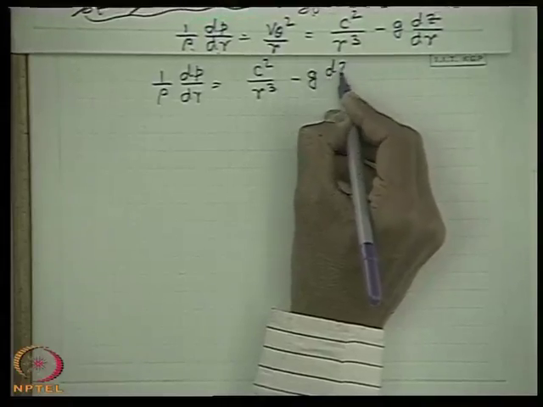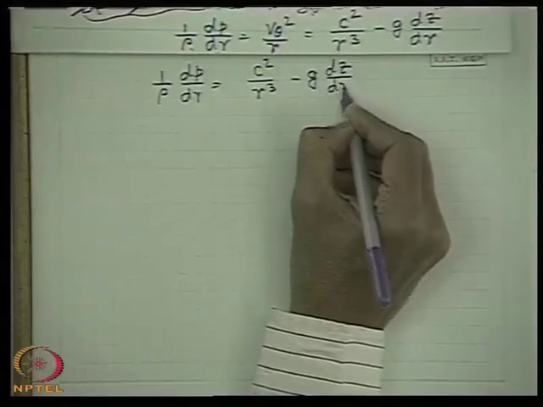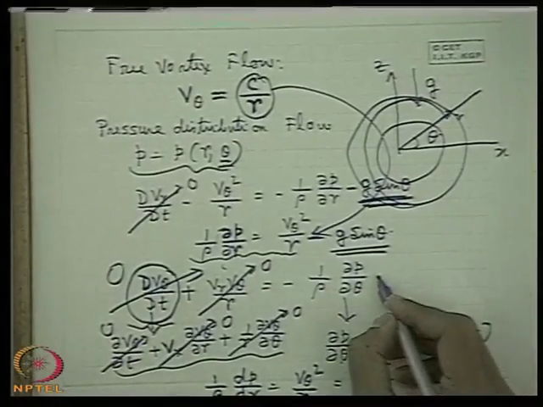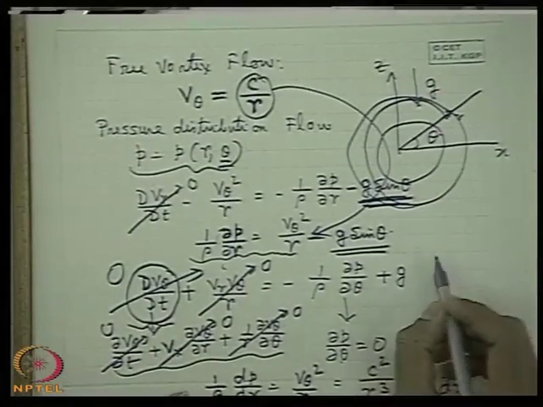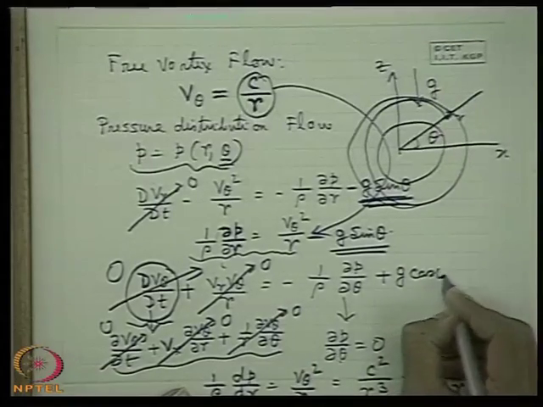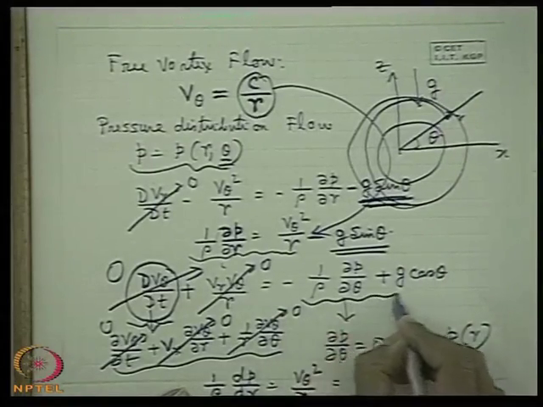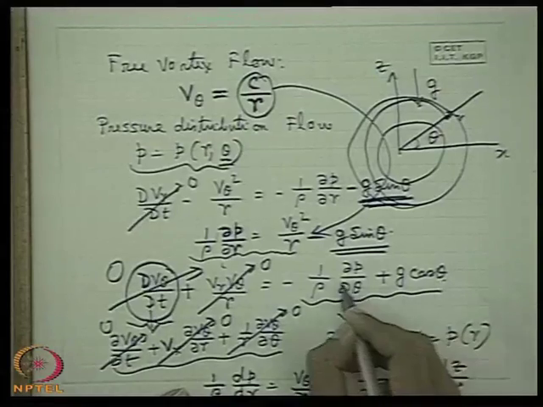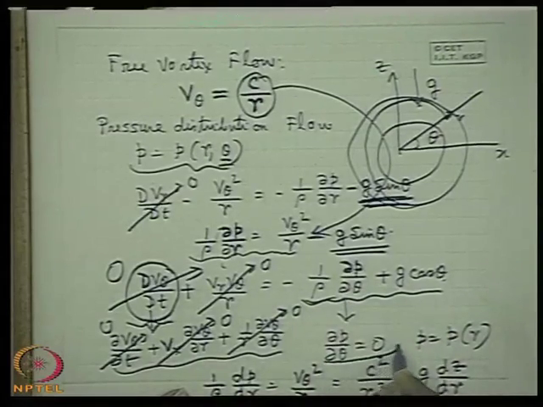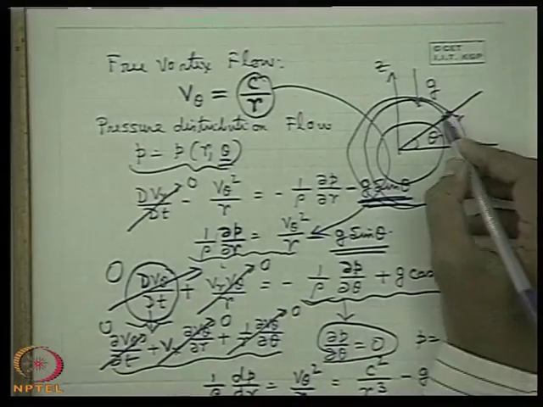What is the theta direction body force? Well, there will be a theta direction body force, g cos theta, so this will be balanced by del P del theta. Always. This you can take in terms of P itself. So we don't bother with del P del theta being 0, but in the theta direction there will be a body force.